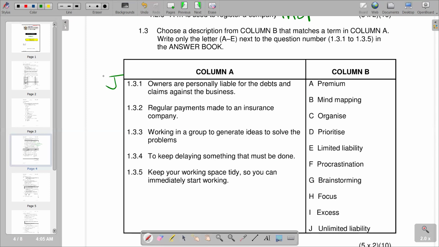Unlimited liability means that the owner of the business is entirely responsible for the debts of the company. If the company is owing and closing, the owners are entirely liable for those debts and may have to pay everything.